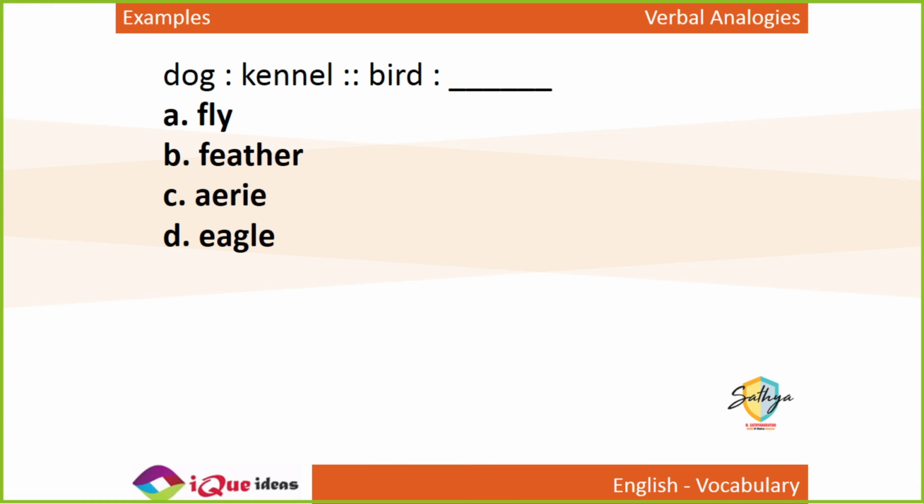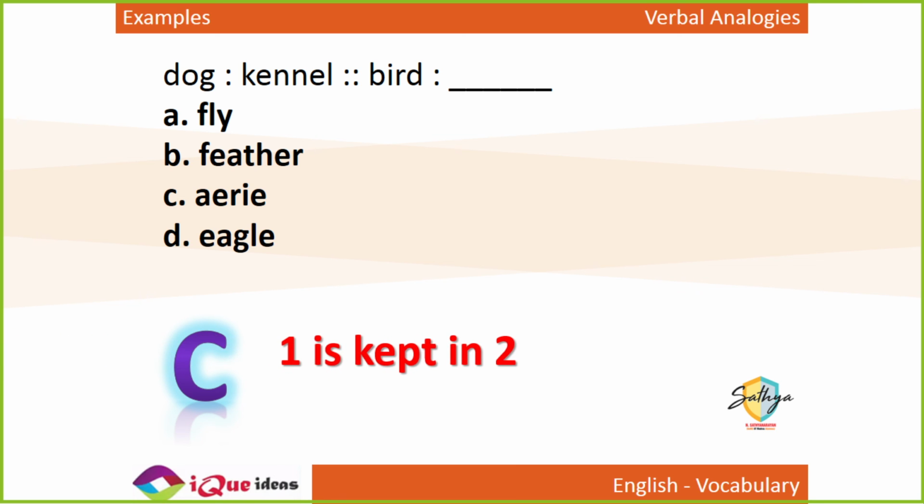Next one. Dog is to kennel as bird is to what? A dog lives in a kennel. The place where a dog lives is a kennel. So the place where a bird lives. Well, technically, a nest which is at the top of a very tall tree is called an eyrie. Specifically, the nest of an eagle is called an eyrie. So eyrie is another word specifically used for the nest of an eagle. So dog's kennel, bird's eyrie. Eyrie is nothing but an eagle's nest.